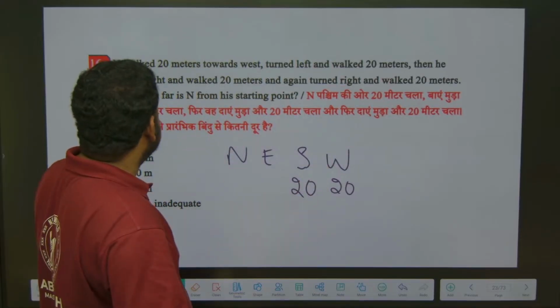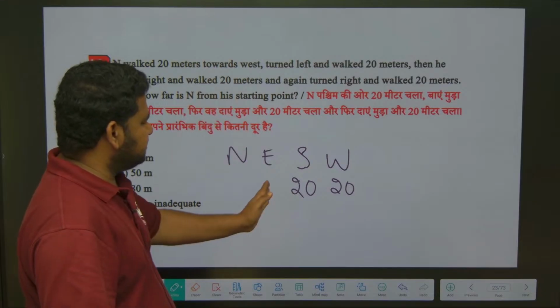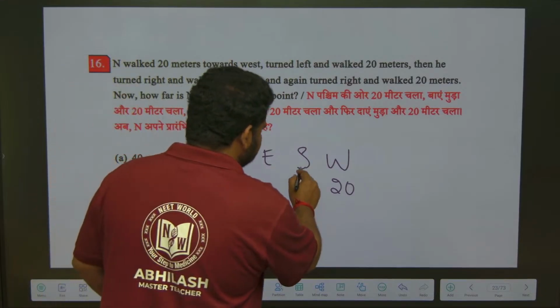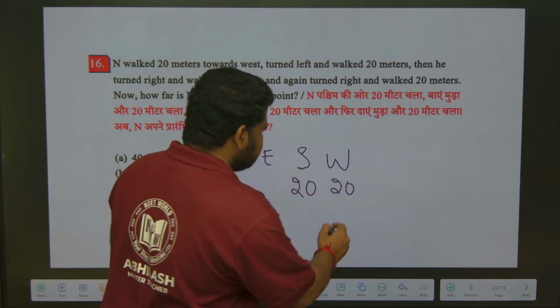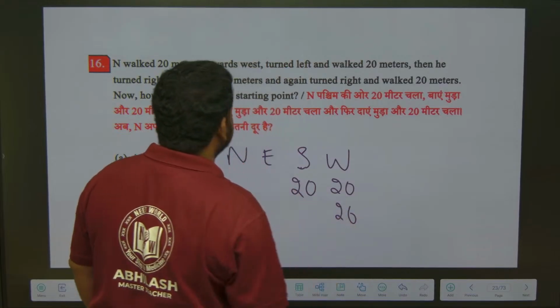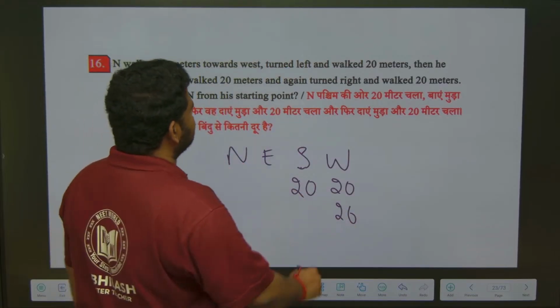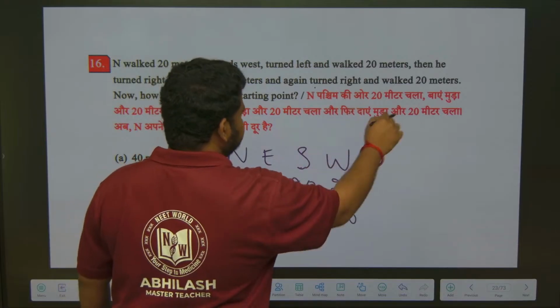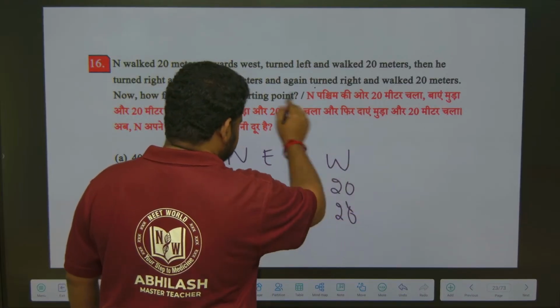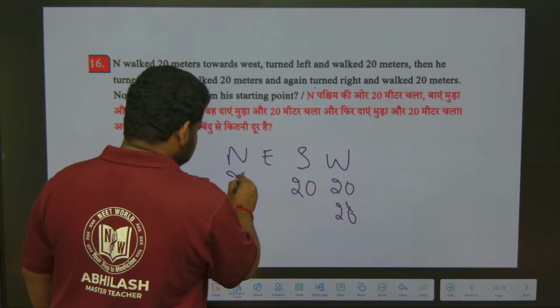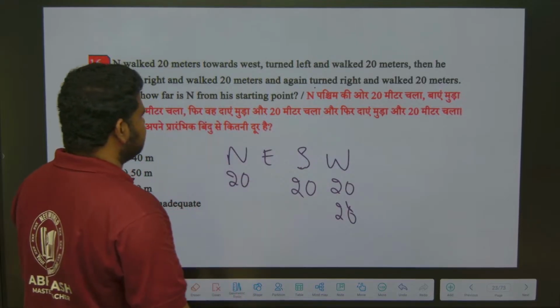And then it turned right and walked 20 meters. Then again it turned right and walked 20 meters, means south, west means south. From south, right means it is under west and walk 20 meters, and again turned right and walk 20 meters. You will turn right from west, turn right means you will come here and walk 20 meters. How far is he from the starting point?